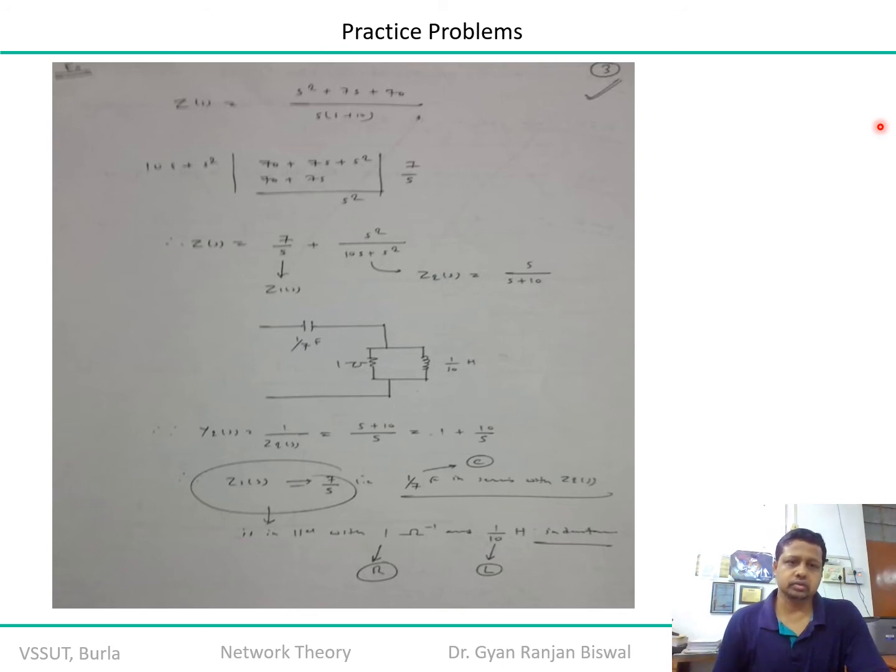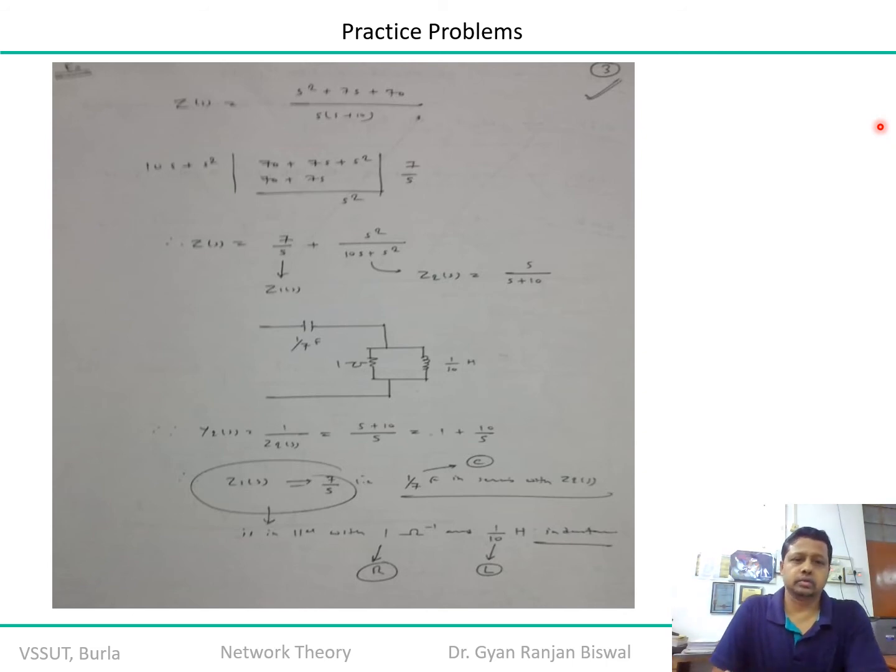Now if you do so, the first divisor you will get is 7 by s, and then the rest of the element. If I simplify, the given impedance function can be represented as 7 by s plus s square upon 10s plus s square, or I can simply write it as 7 by s plus s by s plus 10. So there is a zero at origin, there is a pole at minus 10 here, and the remaining component you are getting is 1 by 7 value of capacitance. So it is 1 by 7 of a farad, right? That's how you can rearrange.